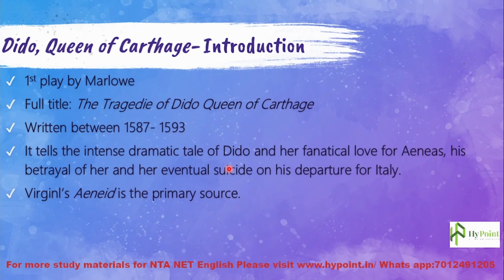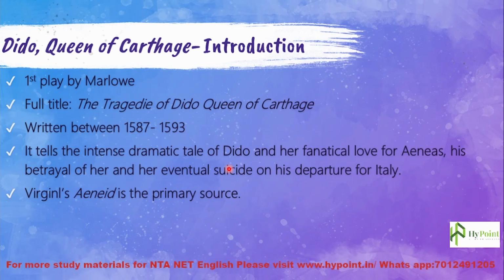Once Aeneas had a heart to stay there with Dido, something happens, and he gets a revelation that he should not stay there. His destiny is in Italy, so he has to go there. So Aeneas leaves Dido, and she could not tolerate his departure, and she eventually commits suicide. And that is the story of Dido.